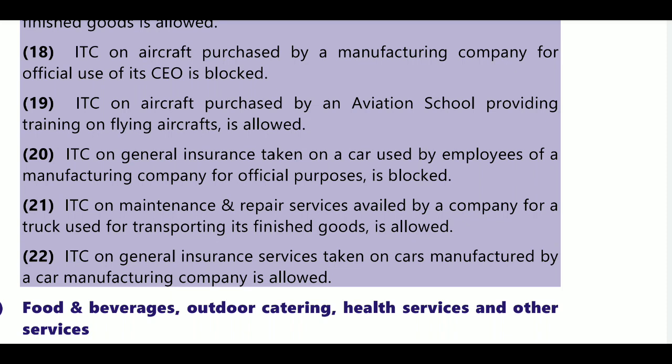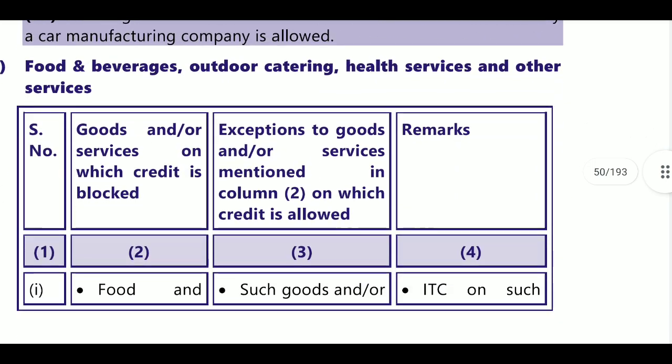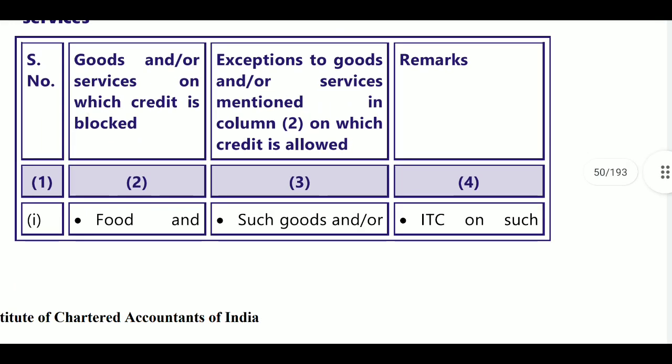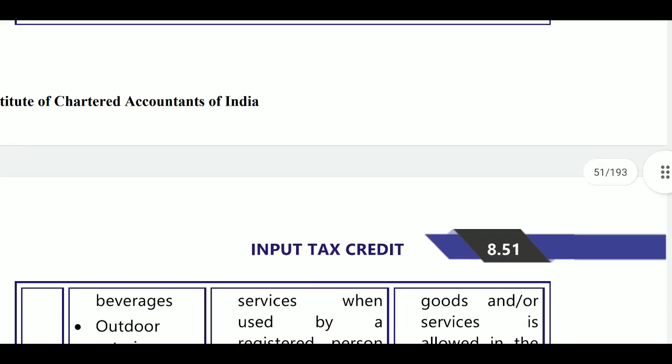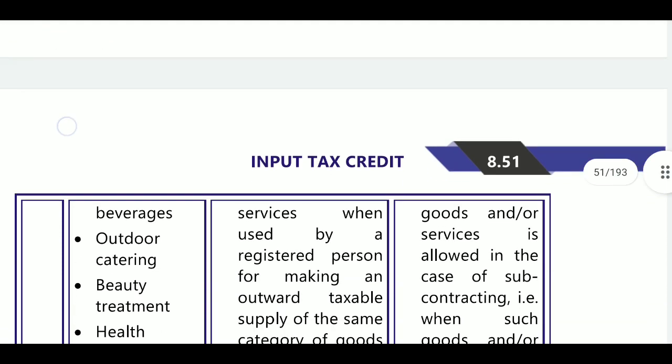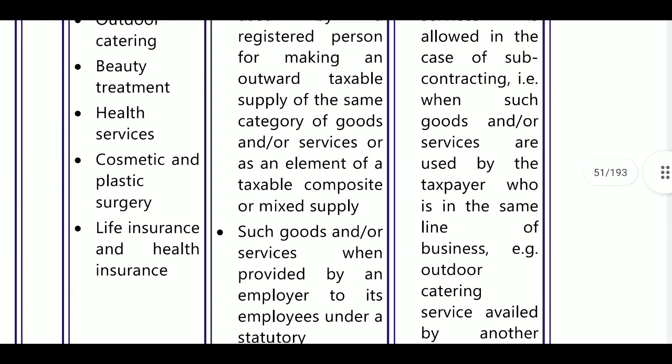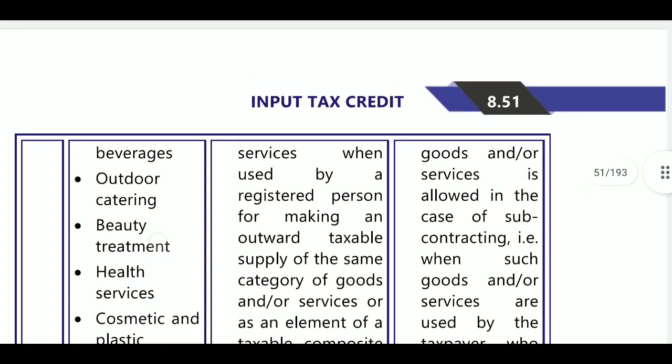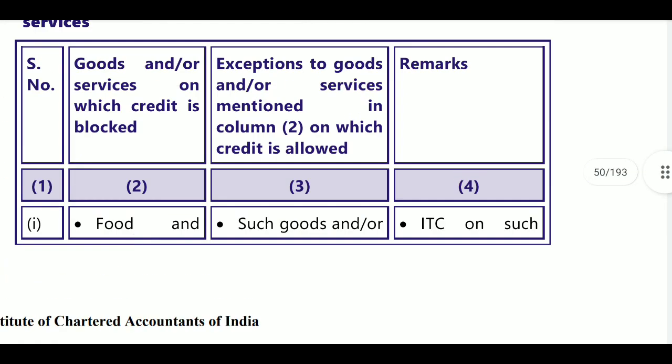Next, what we will discuss here is related to food and beverages, outdoor catering, and healthcare services. First, food and beverages, outdoor catering services, beauty treatments, health services, cosmetic plastic surgery, or life insurance and health insurance will not be allowed. All these items will be treated as blocked credit, but there are some exceptions. What are the exceptions?